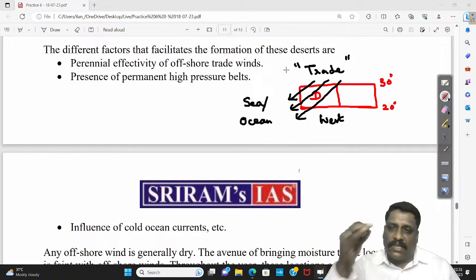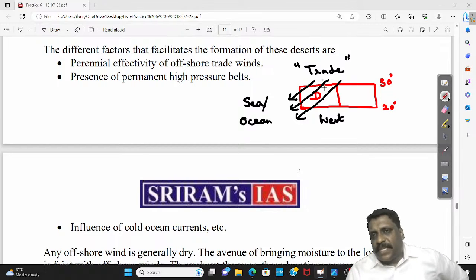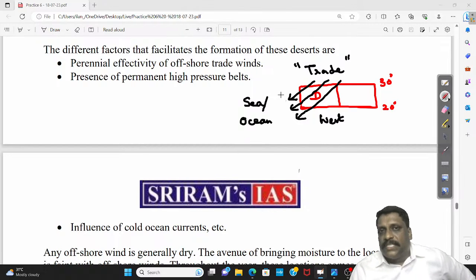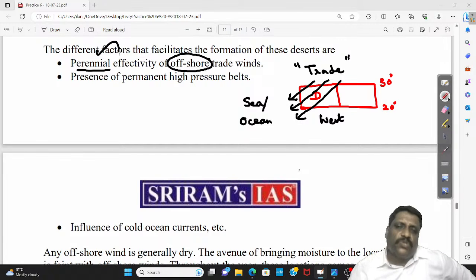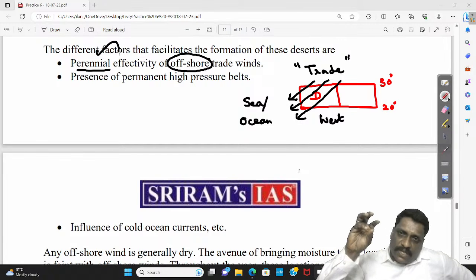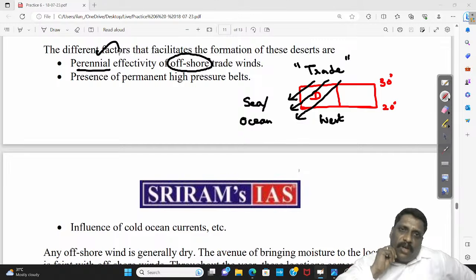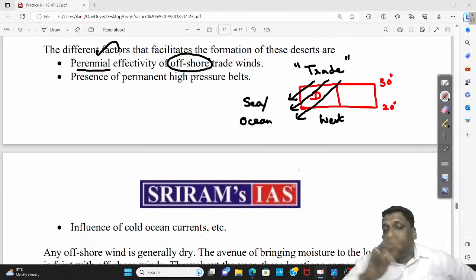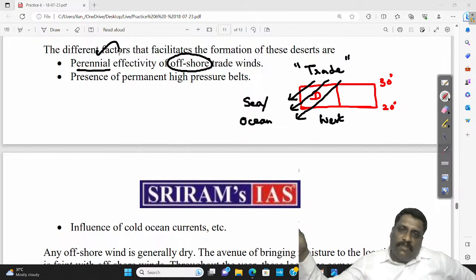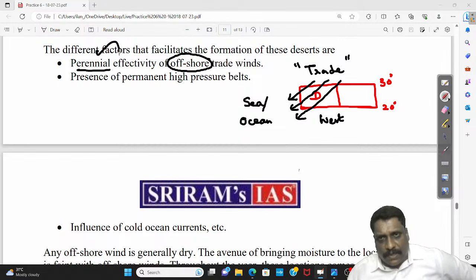This is northeastern trade. But if you ask me what exactly is the nature of this wind, it is an offshore wind. This wind has its effectivity throughout the year, perennial effectivity. So it means what? This region comes under the influence of offshore trade winds throughout the year. So throughout the year, I'll be having a wind which is flowing from land to sea, right?